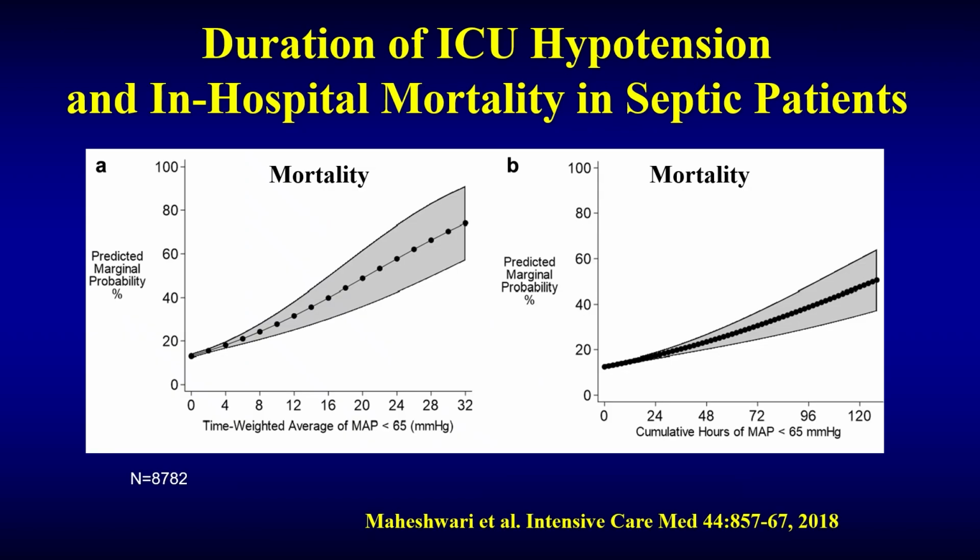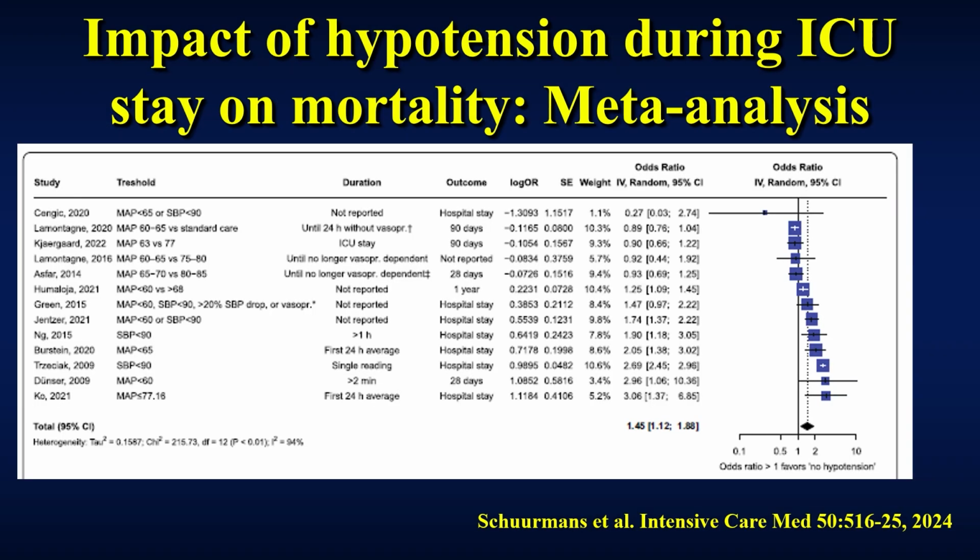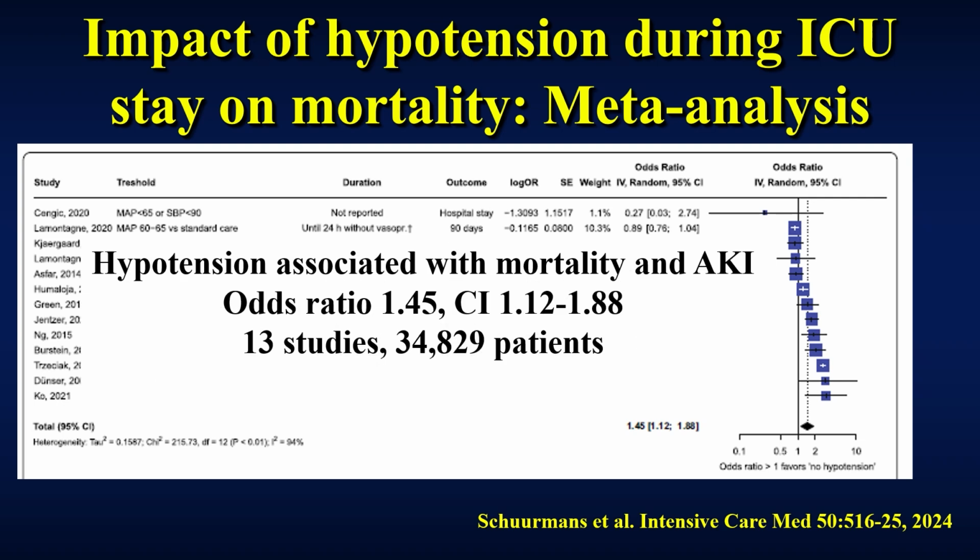Furthermore, it isn't the pressure itself, it is the duration of time. I can be hypotensive for 10 seconds and it won't matter, but if I'm hypotensive for an hour, it's a very big deal. So mortality and morbidity increase with the duration of time that a patient is hypotensive for any given level of hypotension. And furthermore, in a large meta-analysis of the impact of hypotension on mortality across multiple studies, you can see that there is approximately a 50% increase in mortality and incidence of acute kidney injury in patients who have hypotension. It's a big deal.